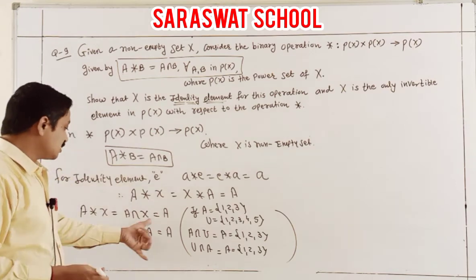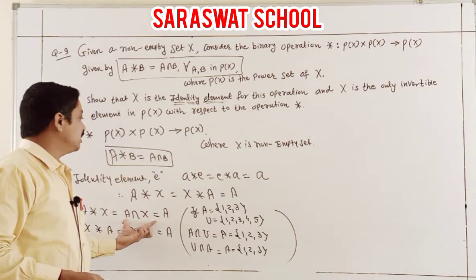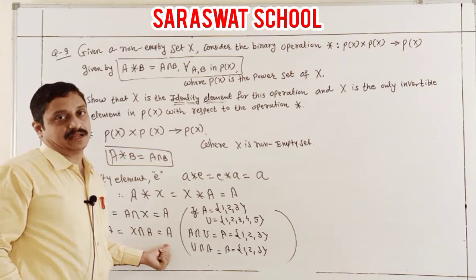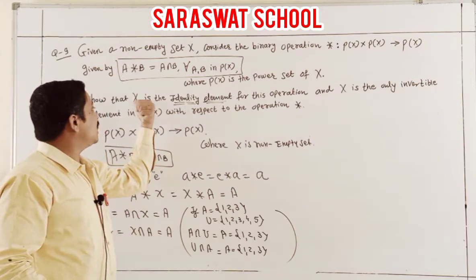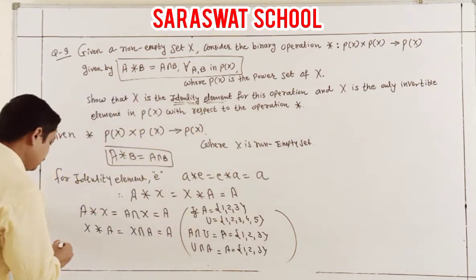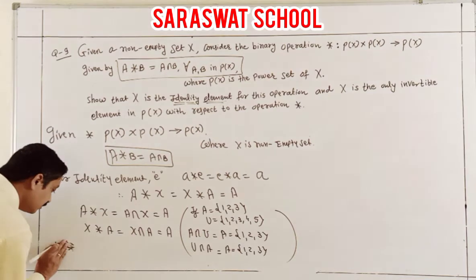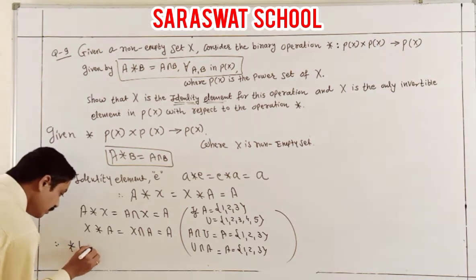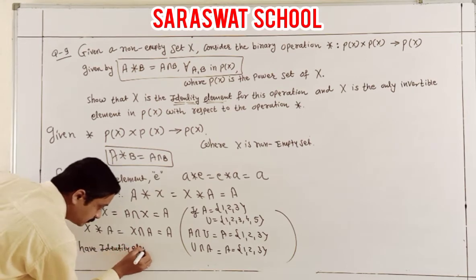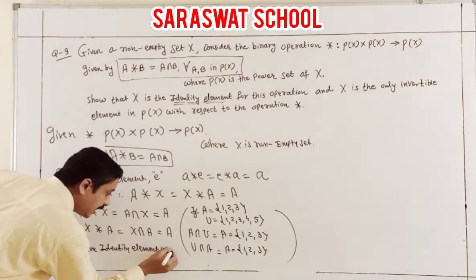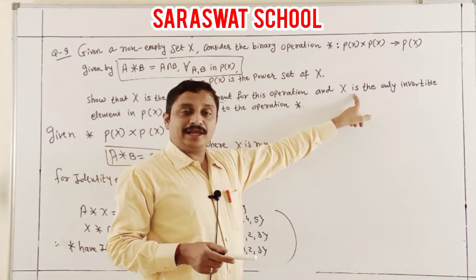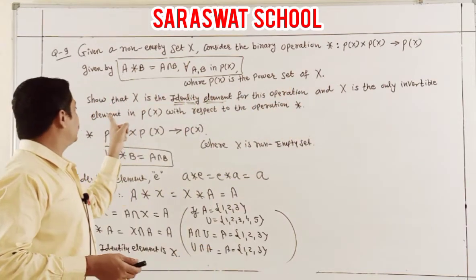And here A intersection X, binary, is already given as the intersection. That's why I wrote A and A. It means X is the identity element here. Therefore we can say the binary has identity element X, and secondly X is the only and only invertible for the binary of P(X).